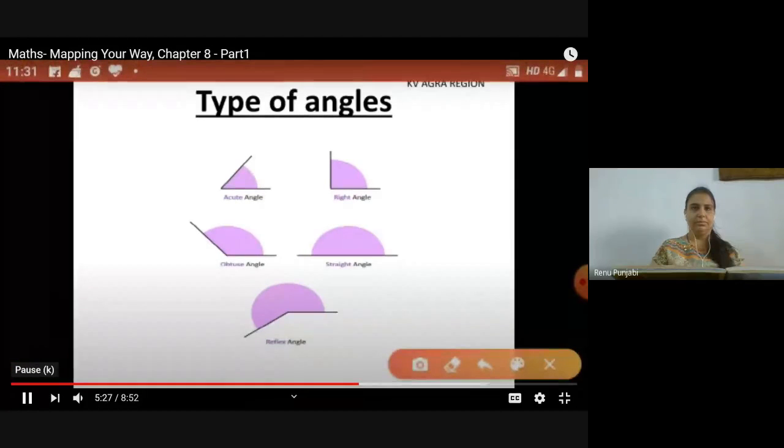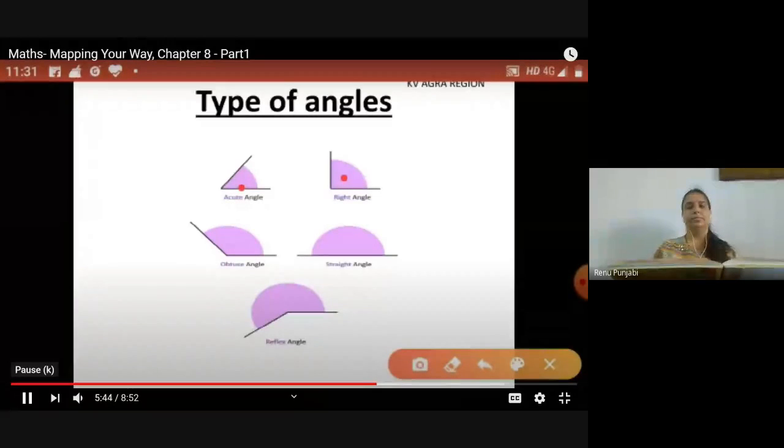So, your first is an acute angle whose measure is less than 90 degree. Second is a right angle whose measure is exactly 90 degree, which means right angle is the meeting point between two perpendicular straight lines.